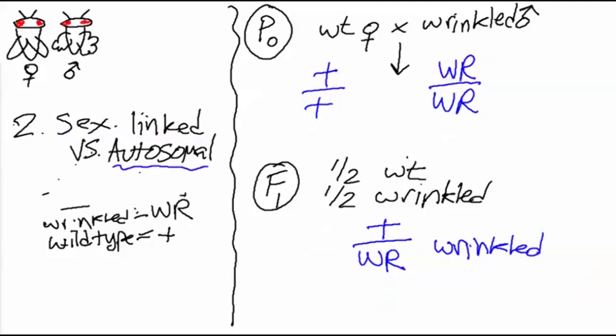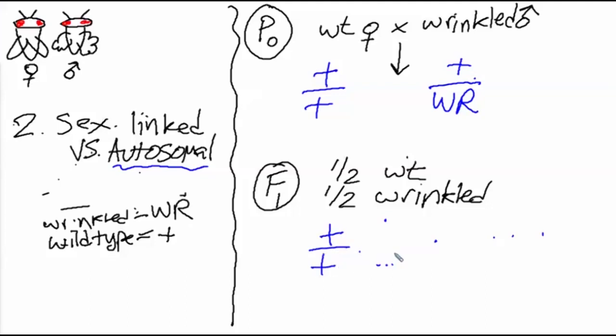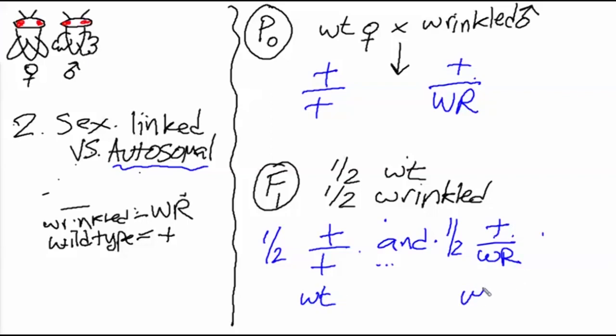Well, let's go back to the autosomal scenario. We assumed that the wrinkled male here was homozygous for the wrinkled allele. But what if it was a heterozygote? The wrinkled male that we're given would still appear wrinkled because the wrinkled phenotype is dominant. But now when we did the cross, half of the F1s would be plus over plus, and half of the F1s would be plus over wrinkled, giving us half wild-type flies of both genders and half wrinkled flies of both genders, consistent with the data that we were given.